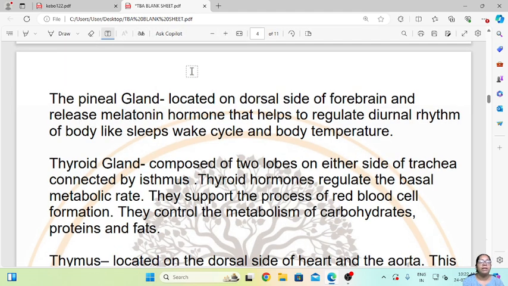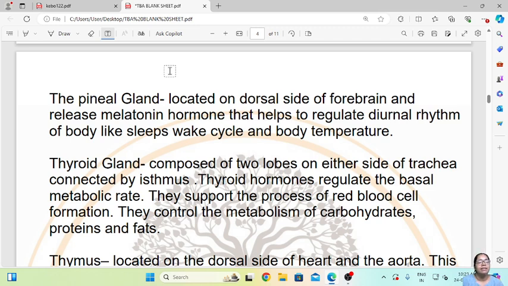So this pineal gland, which is the first gland, is located on the dorsal side of the forebrain and releases melatonin hormone that helps to regulate the diurnal rhythm of the body, like the sleep-wake cycle and body temperature. So the pineal gland will secrete a hormone. There are different glands which will secrete hormones for the functions of the body.